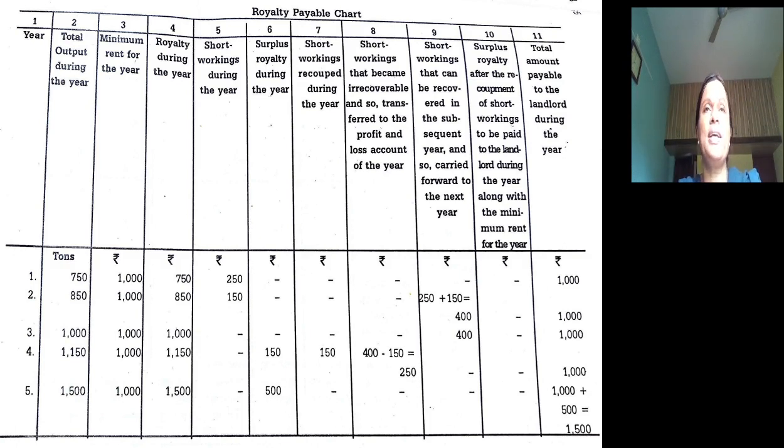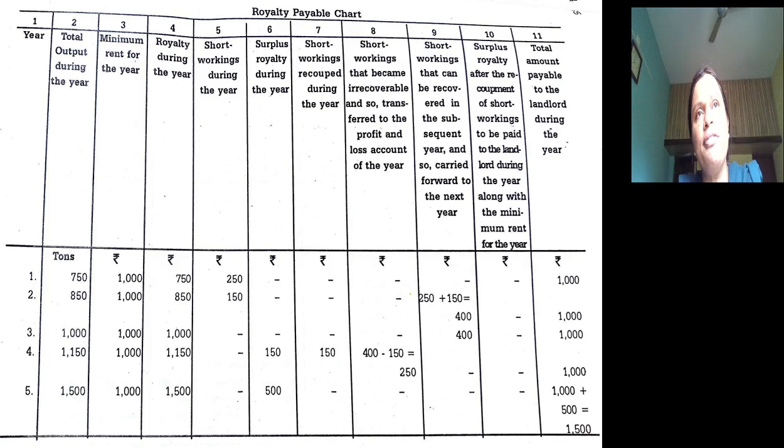For example, if there is a sentence that royalty is based on production under the main lease, then production by the main lessee and production by the sublessee, both should be taken together as total output in the second column of the main lease royalty chart. This is very, very important. The next one is minimum rent, 1,000 for every year. Next one is royalty. It is equal to output into 1 rupee. So 750 rupees, 850 rupees, 1,000, 1,150 and 1,500 rupees.